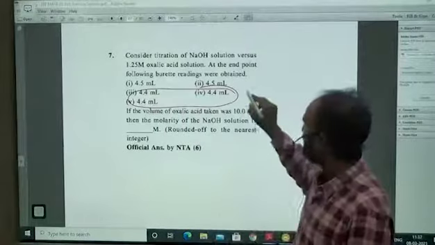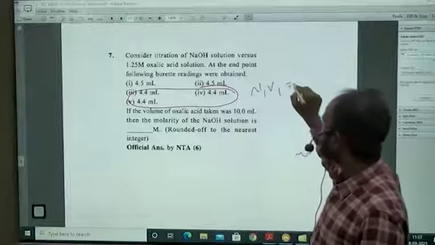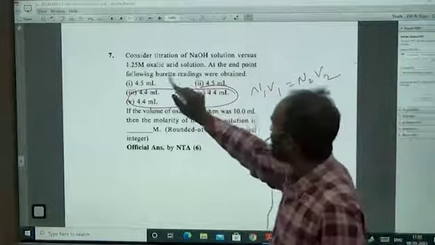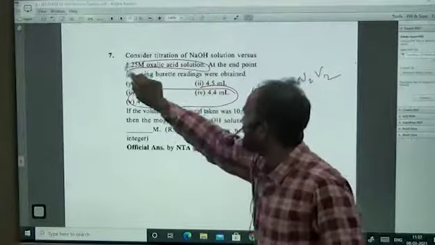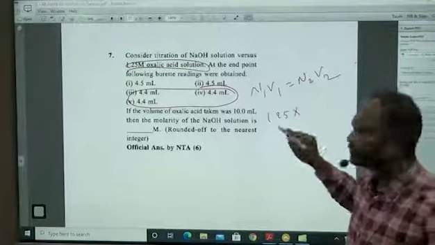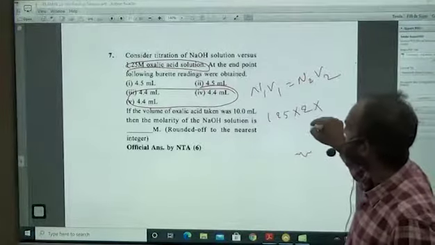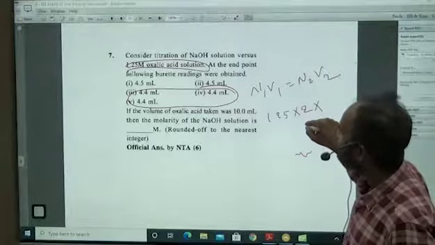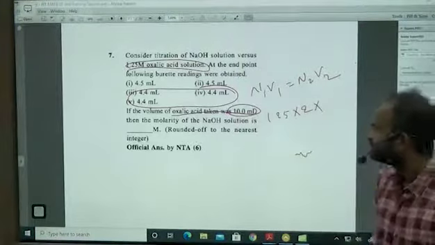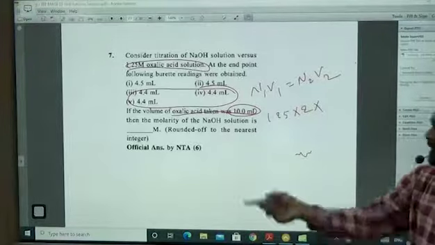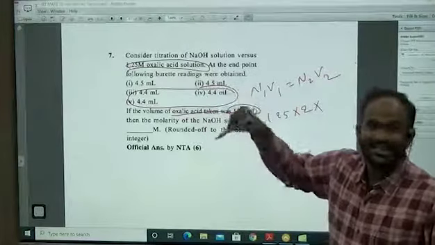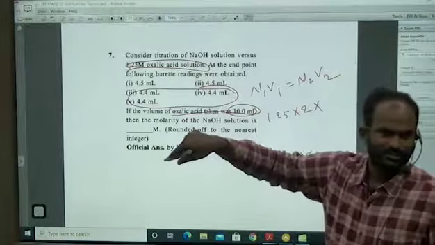4.4. Here, N1V1 is equal to N2V2. Oxalic acid is given as 1.25 molar, so 1.25 into its n-factor, which is 2, into the volume of oxalic acid, 10 mL, equals the sodium hydroxide reading of 4.4.